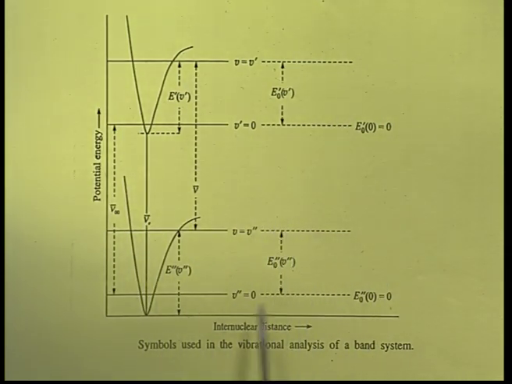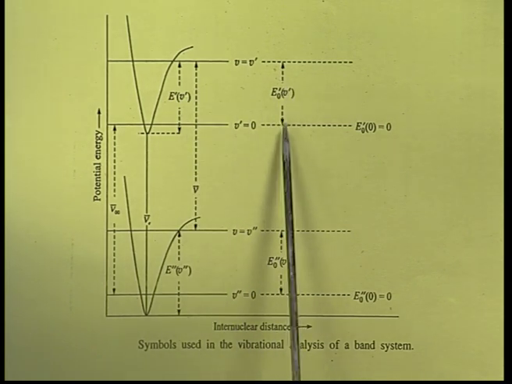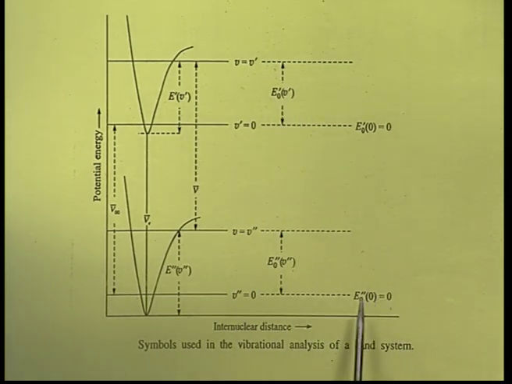Each electronic state has its lower and upper vibrational states. Here we take E double dash 0 as the zero point energy of the molecule. This particular height is the potential energy sufficient for the atoms to get dissociated, after which the molecule does not exist.